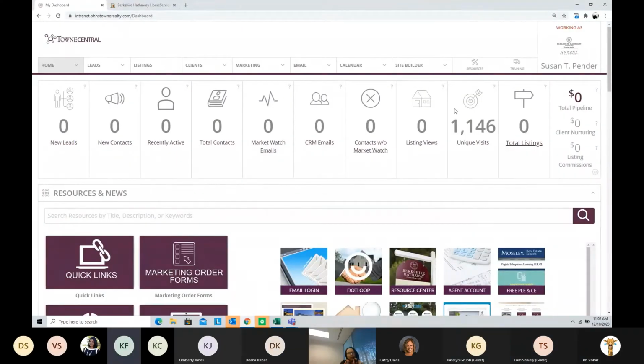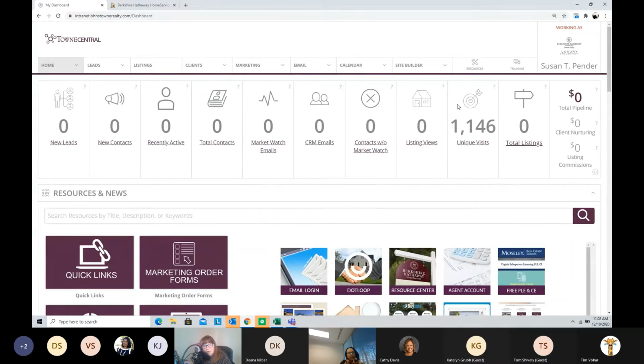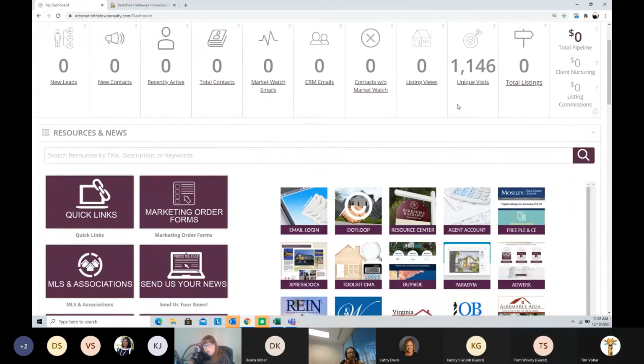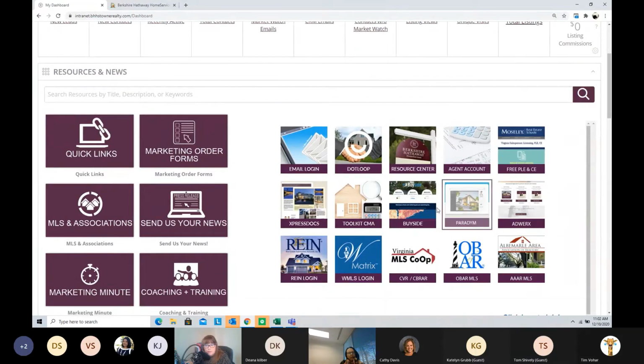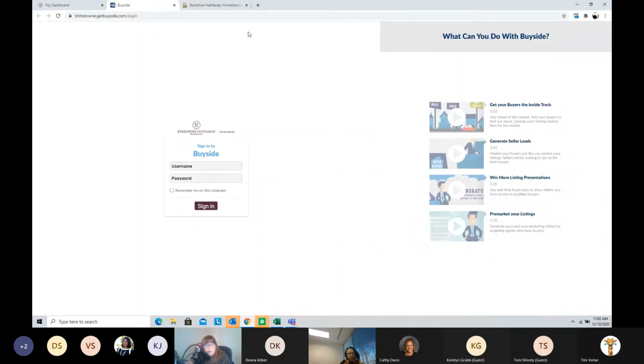I want to do just a quick screen share with you, just to remind you of a couple things on here. All right, you should be able to see Town Central. I just wanted to remind everybody that you are able to access Buyside at any time from the Town Central dashboard. Once you're logged into Town Central, all you have to do is scroll down, and in our quick links right here is the Buyside link. If you just click it, it will automatically take you into Buyside with no username or password required, and you'll be able to go ahead and get on in.